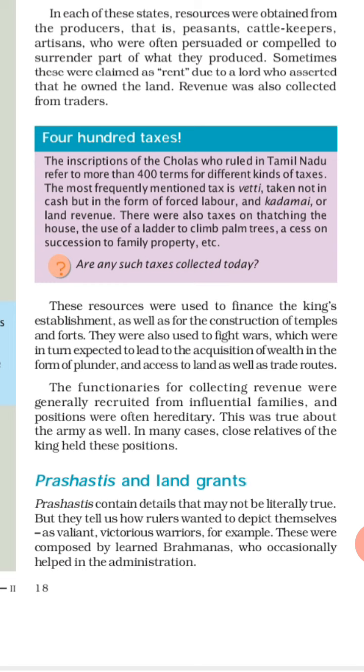So resources were used, as well as for the construction of temples and forts. Not only were these resources used for the establishment and administration, but also for the construction of temples. To build the temples, kings used these resources, and for building the forts also. They were also used to fight wars. Now these resources were used in war, in fighting also, to fight wars. Why? Which wars were fought?